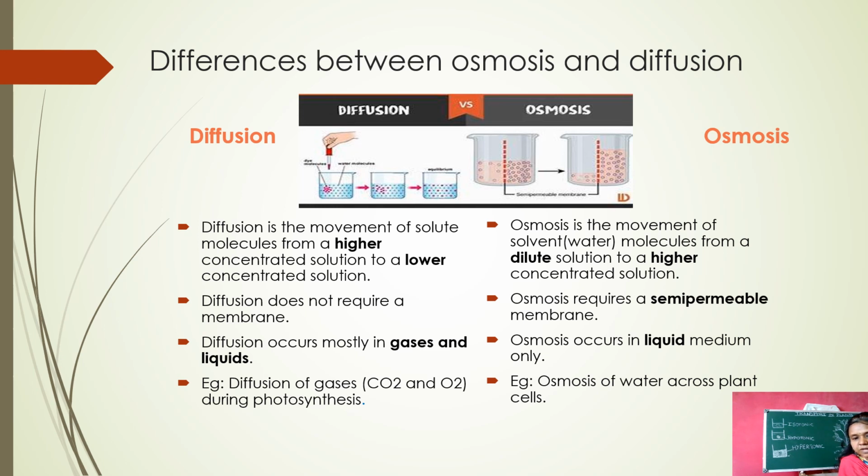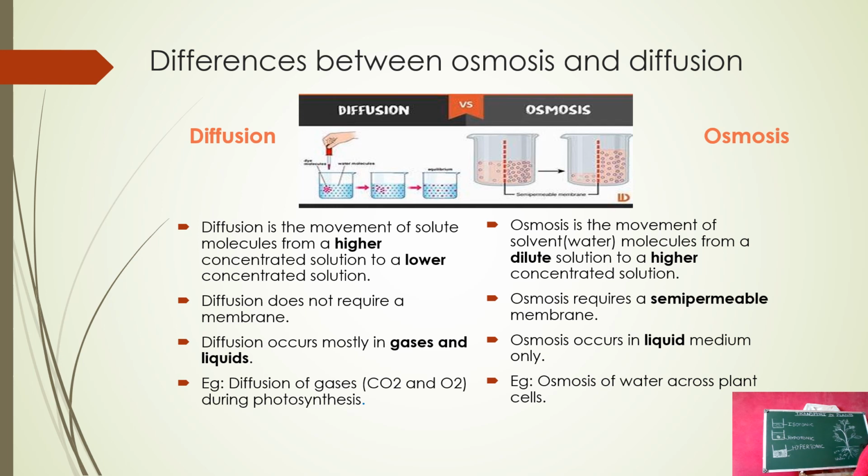Diffusion of gases like carbon dioxide and oxygen happens during photosynthesis. But in most plant cells, water passes by the process of osmosis only. These are some differences between osmosis and diffusion.